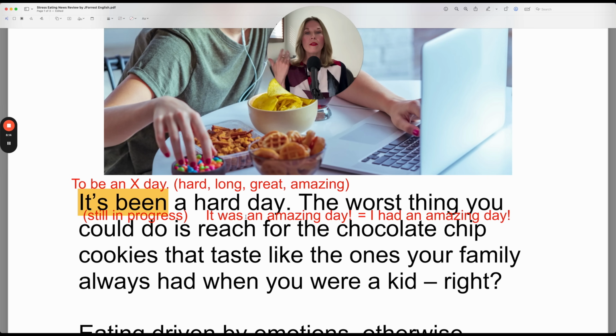This one is more of an expression. It focuses on the day. Native speakers use this a lot. Your friend might ask you, oh, do you want to go to the movies tonight or go for a walk tonight? And you say, oh, it's been a long day. I just want to relax and watch some TV.